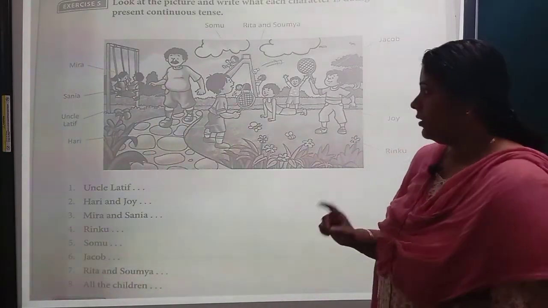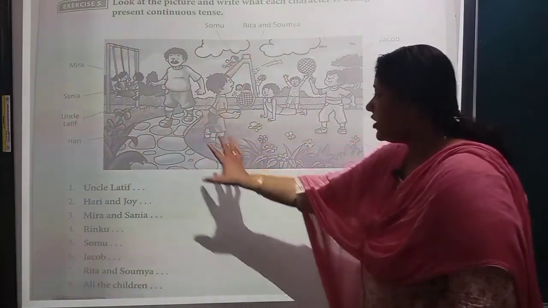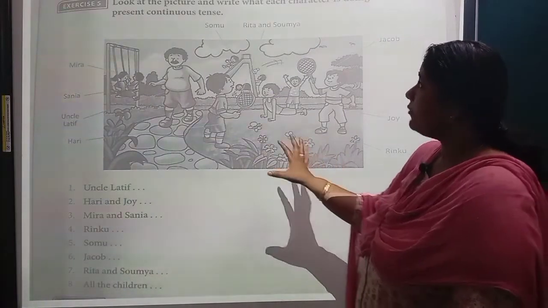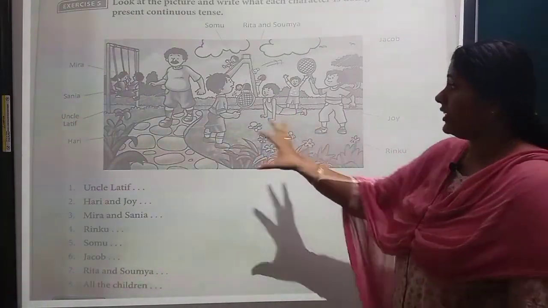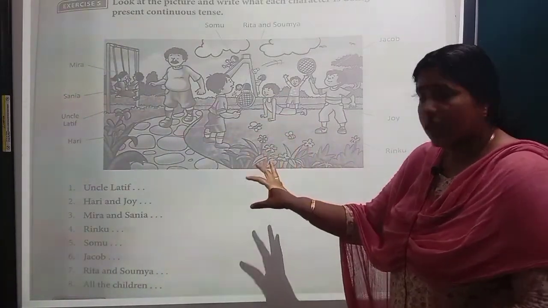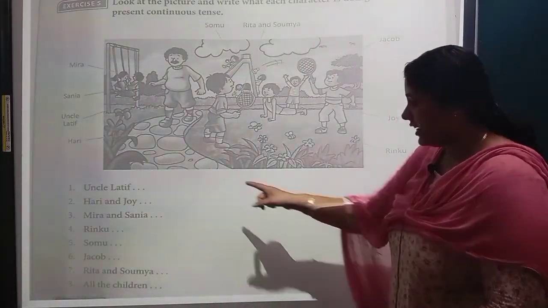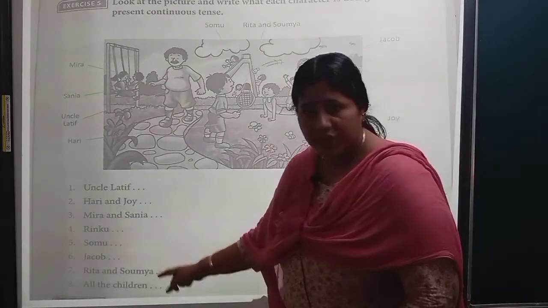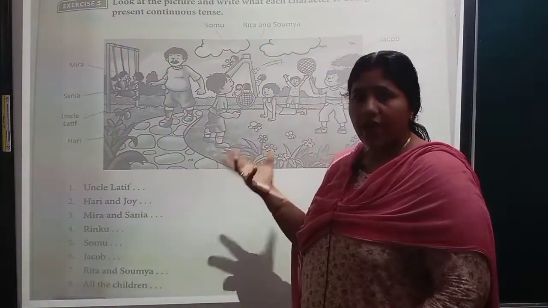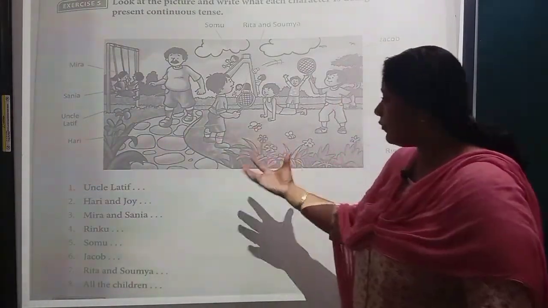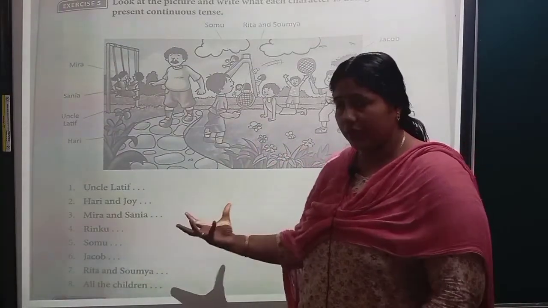Got it? Okay. Here the picture is shown to you. You have to describe this picture, what each character is doing. The names are also given here. Understood? And here they have asked the question, what they are doing. You have to find out from the picture and write what they are doing.